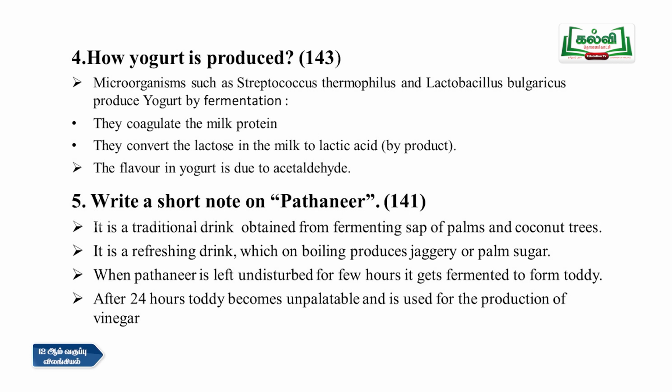Fourth question, how is yogurt produced? Page number 143. Microorganisms such as Streptococcus thermophilus and Lactobacillus bulgaricus produce yogurt by fermentation. In this process they coagulate the milk protein and then convert the lactose in the milk to lactic acid. Lactic acid is the byproduct in yogurt, and the flavor of the yogurt is due to acetaldehyde. So these are the 3 points you have to write.